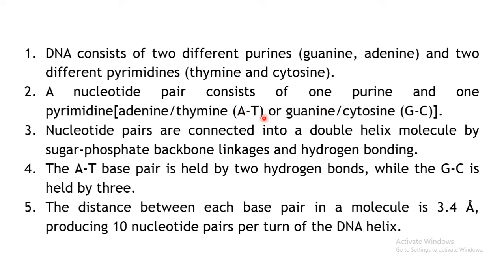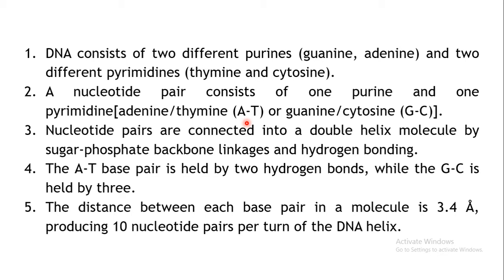So always, a particular DNA structure is a double helical structure. It has two strands which are present in a coil-like structure, and there are nucleotide pairs. Okay, A will be present on one strand and T will be present on the second strand. When we see the structure, it will be clearer. Okay, so these are the base pairs which are present in the DNA molecule.